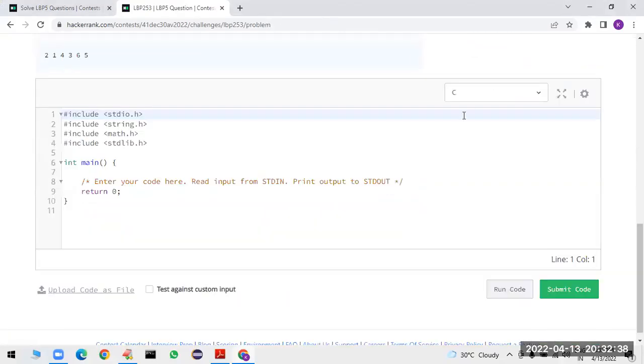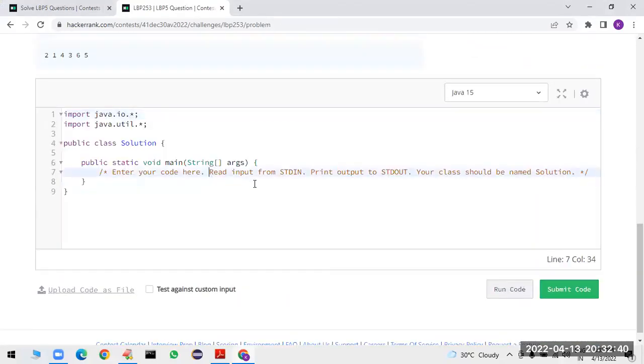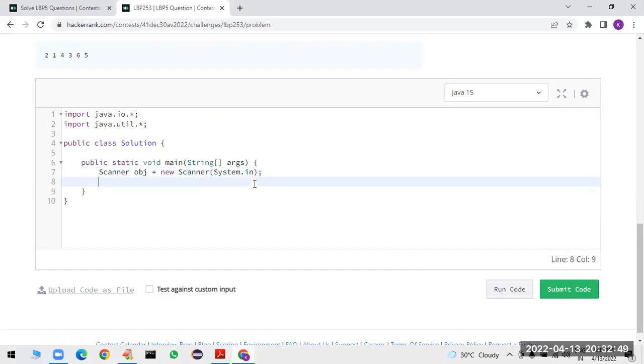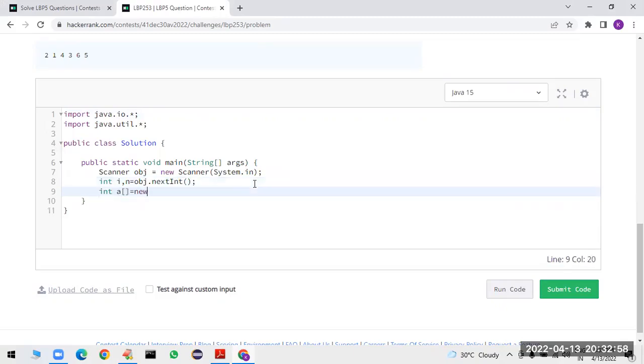So let me try this implementation in Java, sir. How can you implement it in Java? Scanner obj = new Scanner(System.in). int n = obj.nextInt(). int a[] = new int[n]. for i = 0; i < n; i++, a[i] = obj.nextInt().